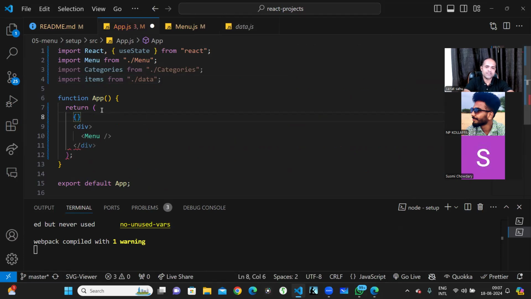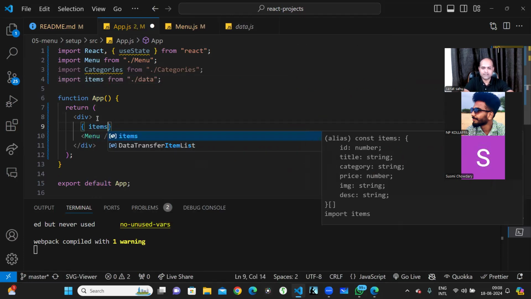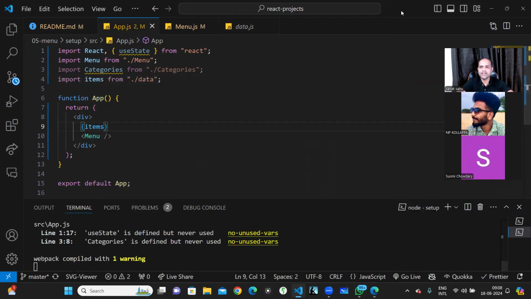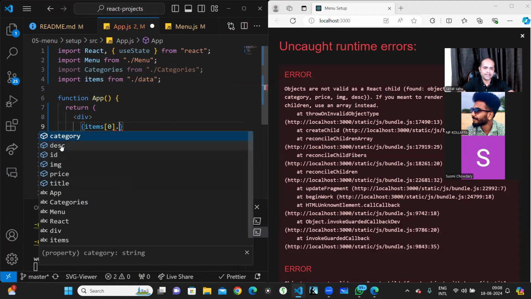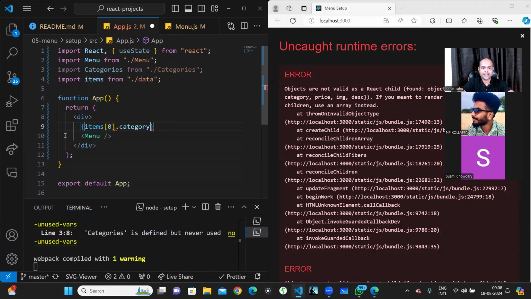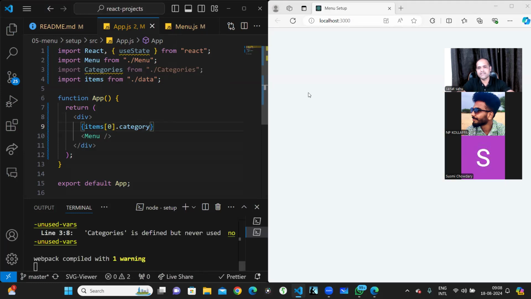I just need to write a parenthesis over here, just to show you how the items look from the data. Just write here items. If I save over here, it will not be valid and will not be visible, because these are all simple objects. So for example, if I write items of 0 and then the category, just to see whether it is a valid item or not. Breakfast, it is visible, which means we are able to get the item.